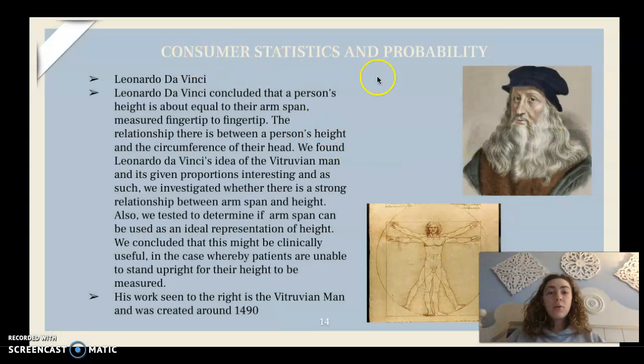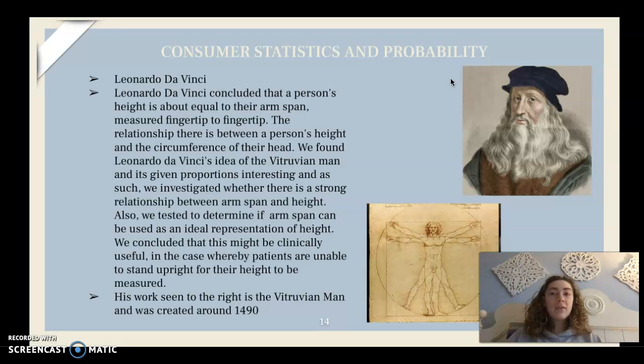A person who impacted consumer statistics and probability was Leonardo da Vinci. Leonardo da Vinci concluded that a person's height is about equal to their arm span measured fingertip to fingertip. There is also a relationship between a person's height and the circumference of their head. We found Leonardo da Vinci's idea of the Vitruvian Man and its given proportions interesting, and as such we investigated whether there is a strong relationship between arm span and height.